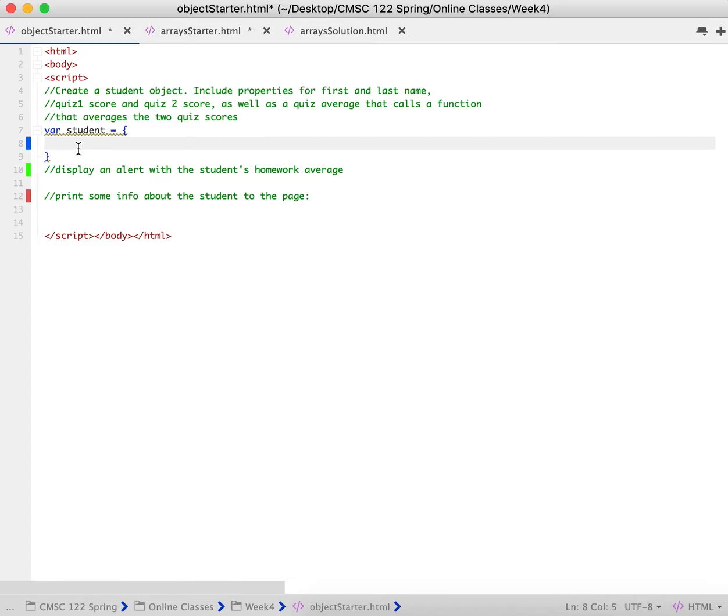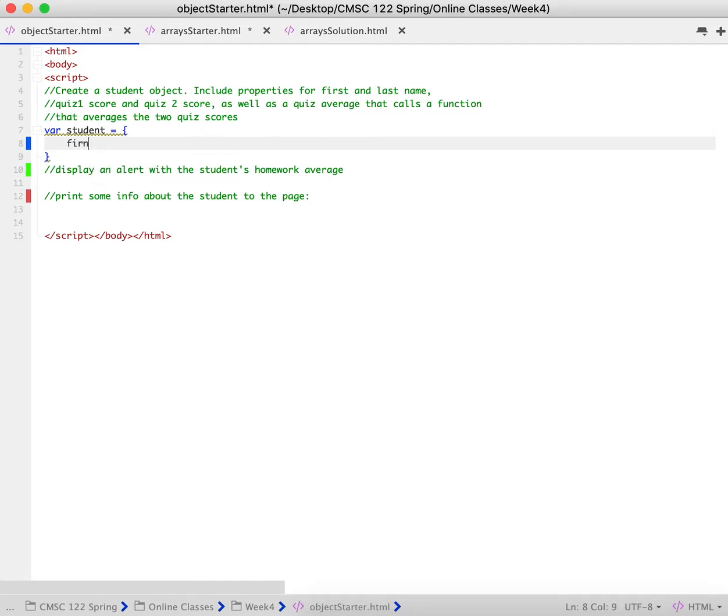So recall that when we are creating an object, we essentially create a variable that exists within a set of brackets that includes some properties. And properties include names and values. And each of those names and values is separated by a comma, not a semicolon. All right. So let's get after it.